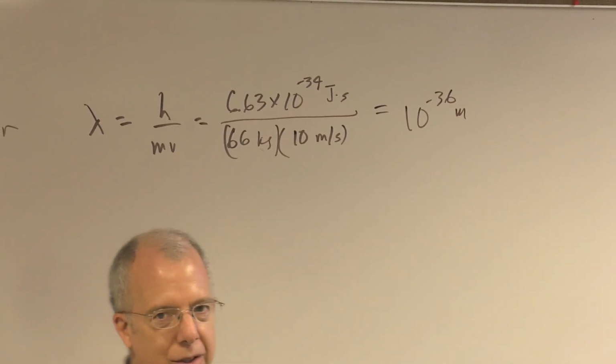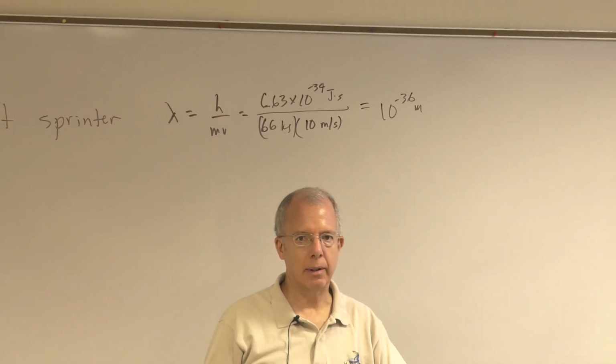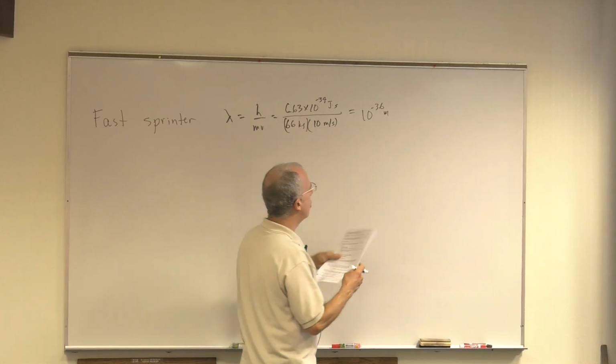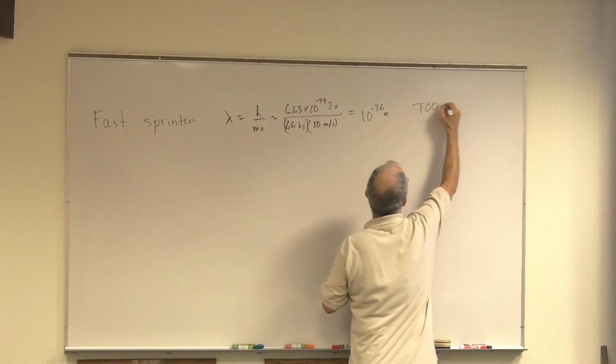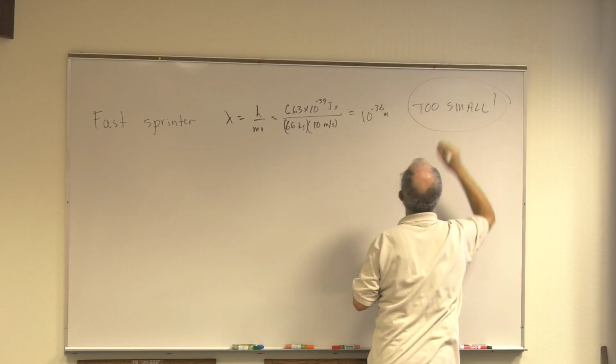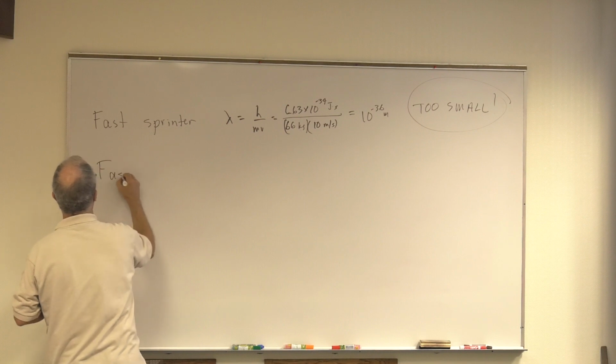Now, I'm sorry, that's just way too small. We don't know how to measure something that small. I mean, atoms, like nuclei, 10 to the minus 12 meters, something like that. So this is just too small. And that's why you never see it in the real world, right? It's just too small.